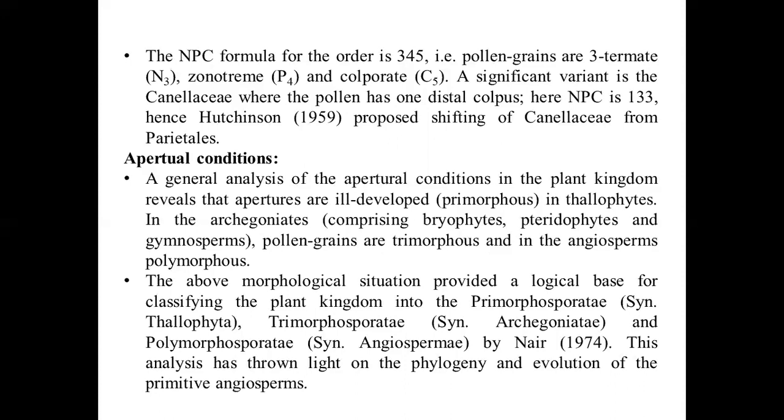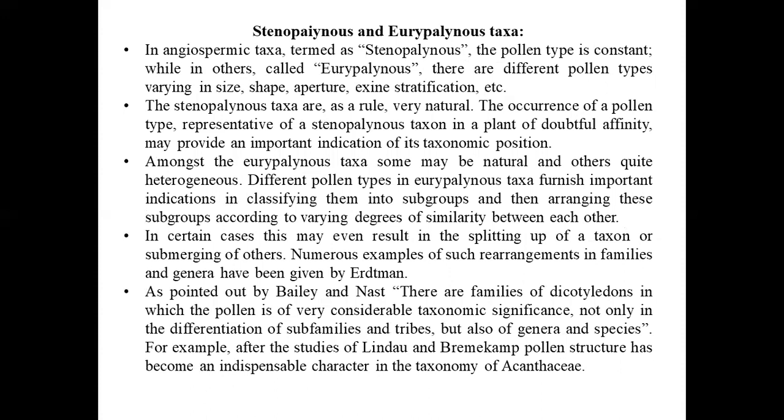The above morphological situations provided a logical base for classifying the plant kingdom into primorphosporate in Thallophyta, trimorphosporate in Archegoniate, and polymorphosporate in Angiosperm by Nair in 1974. This analysis has thrown light on the phylogeny and evolution of the primitive angiosperm.